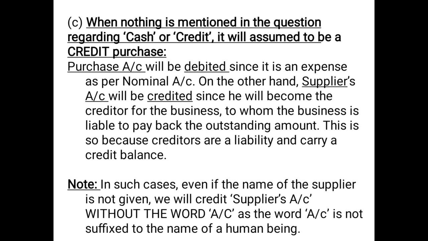The same thing which we have discussed: purchase account will be debited since it is an expense as per nominal account. On the other hand, supplier's account will be credited since he will become the creditor for the business.